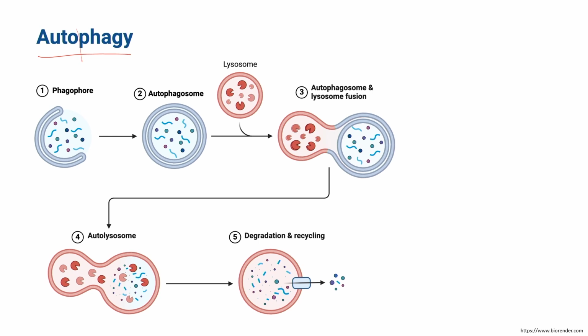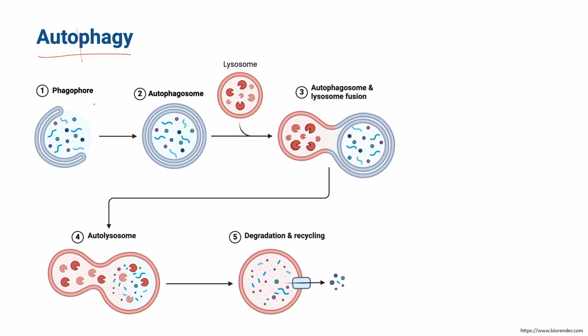So what it stands for: when the cell identifies a starvation related situation, this is a phenomenon which the cell does in order to maintain homeostasis. That means if there is starvation, or a deprivation of chemicals or metabolites such as glucose or energy driven processes, in any starvation condition in the cellular system, we see something called a phagophore, which is formed to engulf the molecules in the cellular system to make an autophagosome. These are produced inside the cytoplasm.